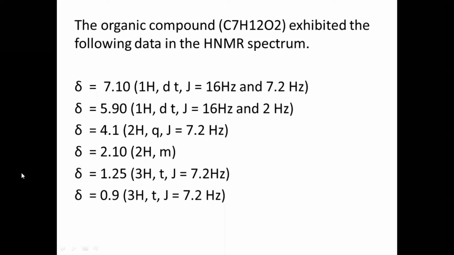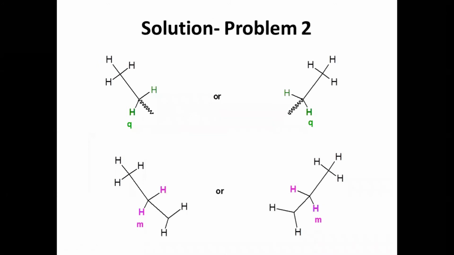One more signal is at 0.9, 3H, and the signal is a triplet. Let us see what it may be. This is the structure: for this green color we are getting a quartet, and for these pink colors we are getting multiplets. The multiplet and quartet peaks are now solved.